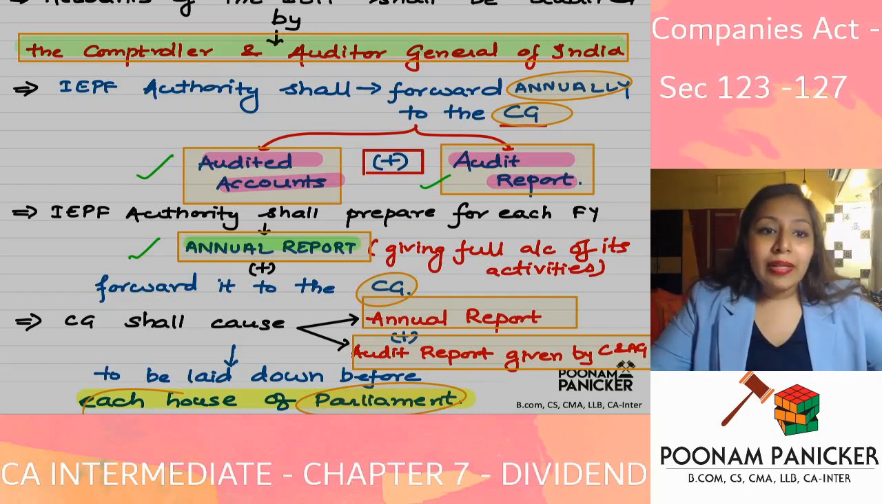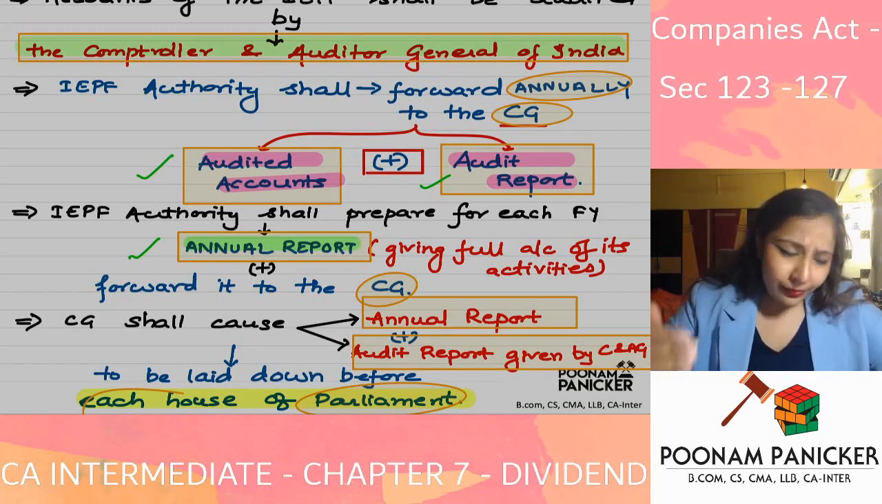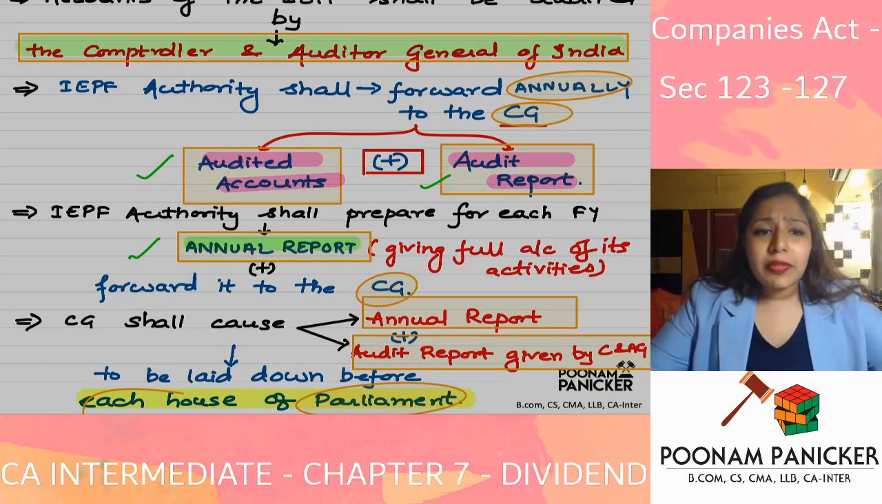So section 125 basically set up the IEPF, gave powers to the IEPF authority, and also stated which are the amounts which will go to the IEPF and what are the purposes for which the IEPF fund is going to be utilized. Yes, guys. So that is the provision of section 125.